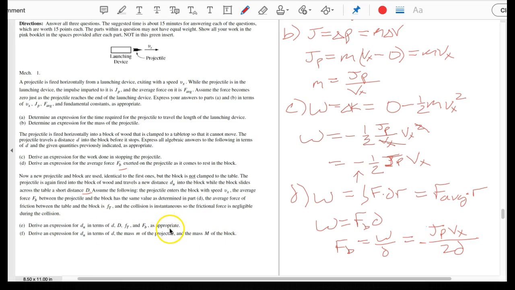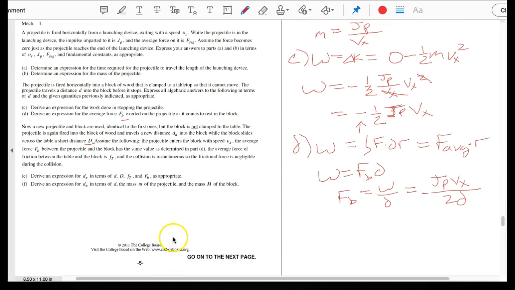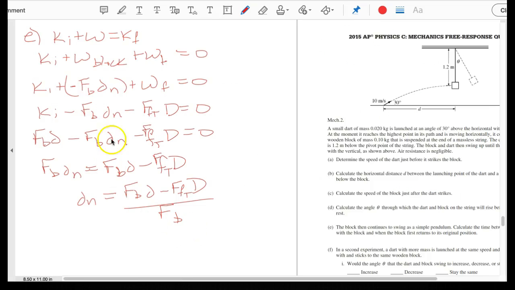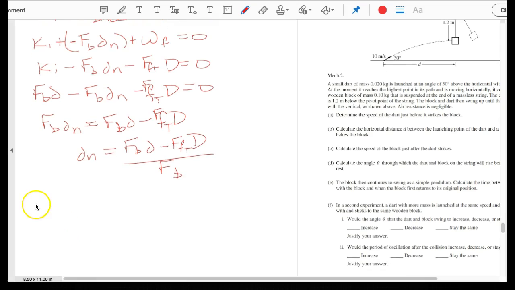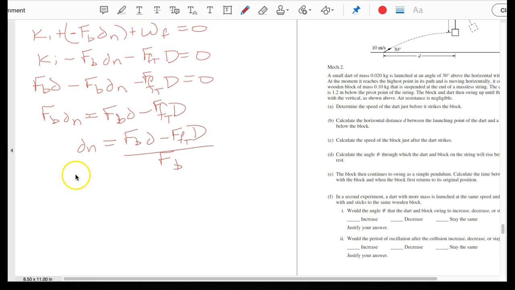For the first one we used kinetic energy and work, or just change in energy, and for the next one we're actually going to need to use conservation of momentum.